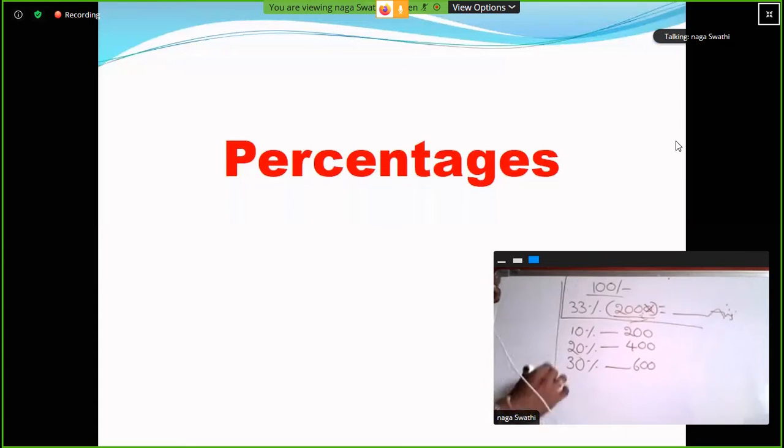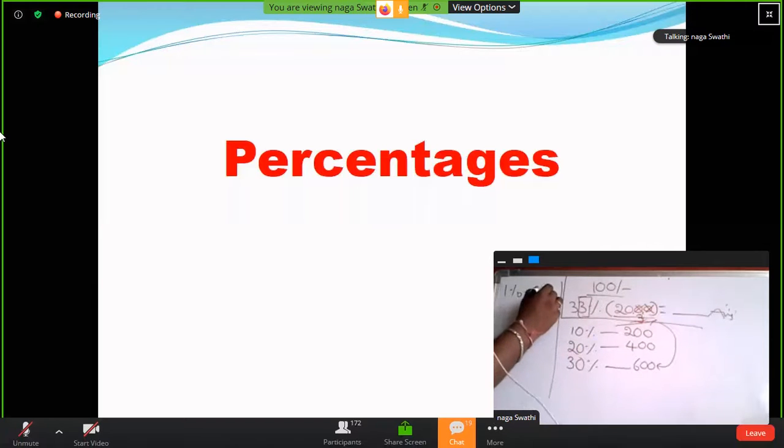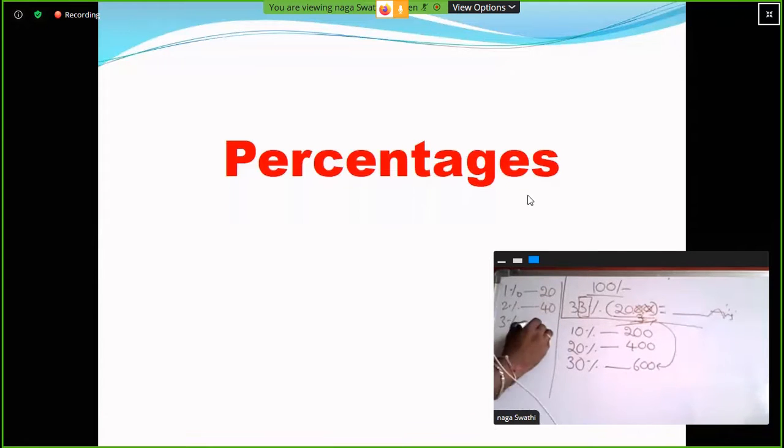Clear? Otherwise directly you can say, so 33 percentage. So 10% value 200. So 30% value into 3. How much it is? 600. Clear? So after that 3% value. So here 1% value. 1% out of 2000, again remove 1 zero. Okay. So 20. So 1% value 20. 2% value 40. So 3% value 60.